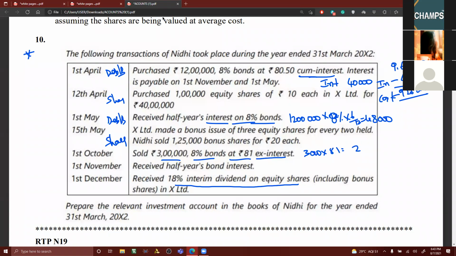2,43,000. After the date of sale, you have to calculate accrued interest.